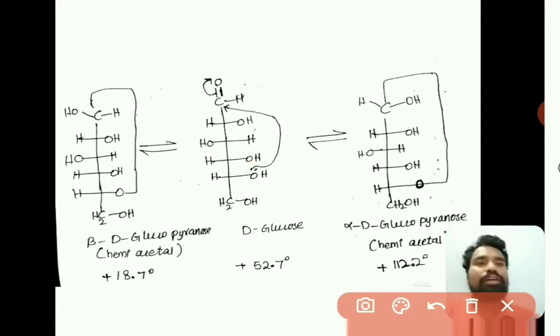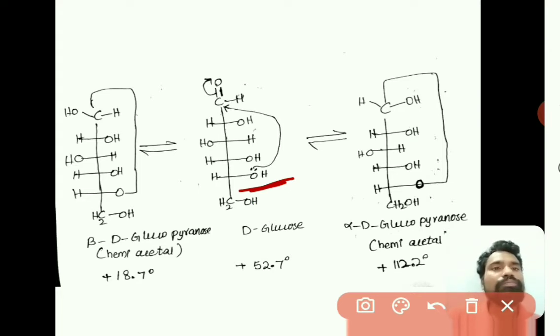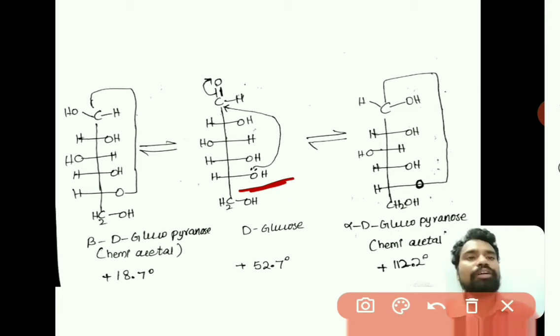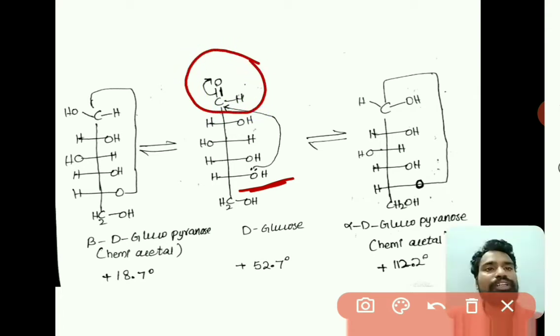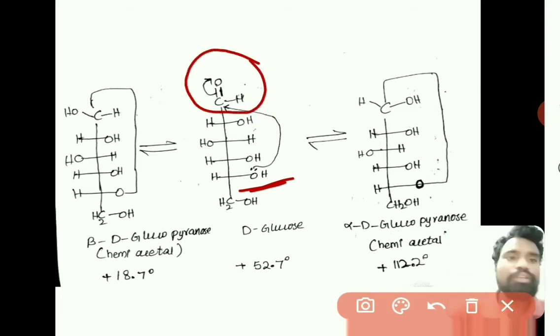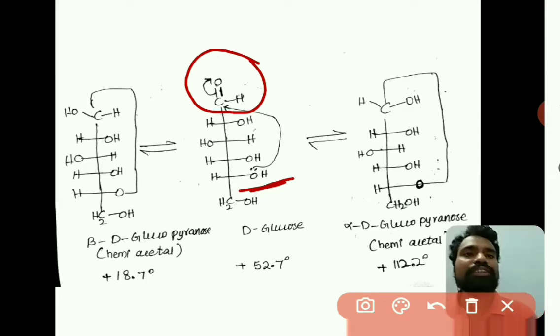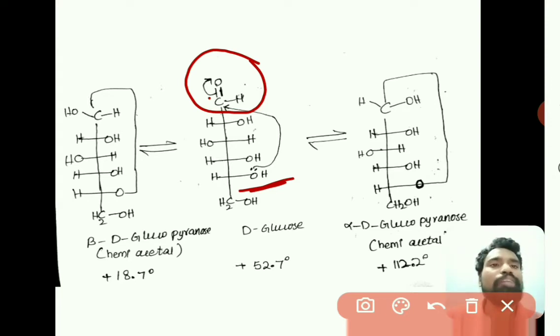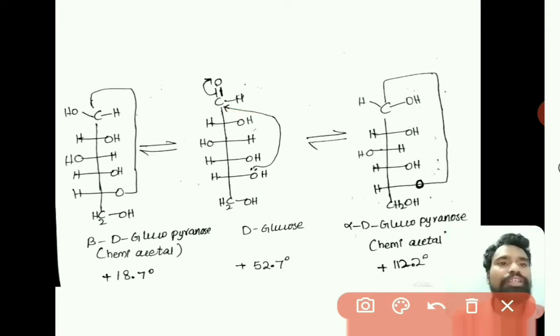So now what will happen here, the first carbon, second carbon, third carbon, fourth carbon, fifth carbon, right. The OH group at the fifth carbon reacts with the aldehyde group at the first carbon. This is an alcohol and this is an aldehyde, so you get a hemiacetal kind of structure, right.